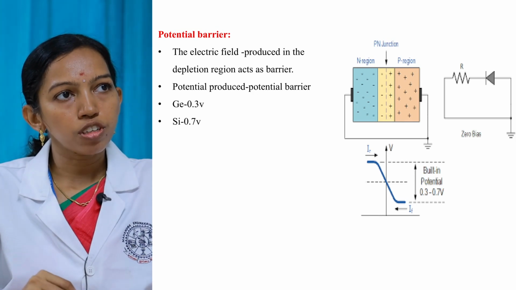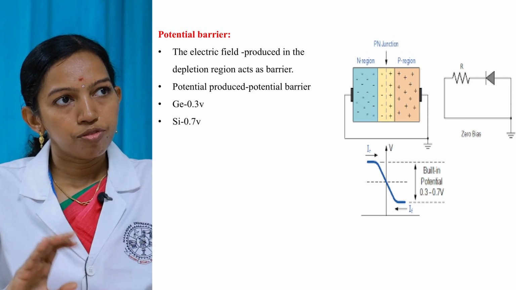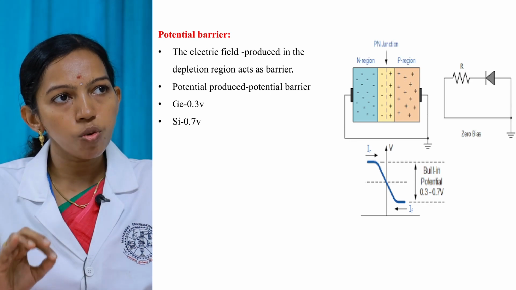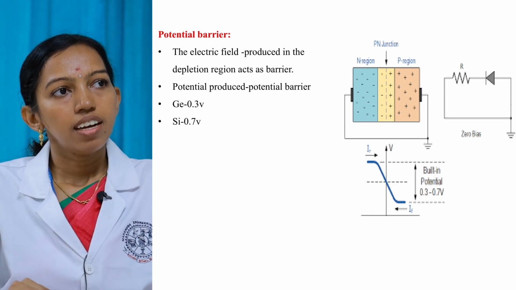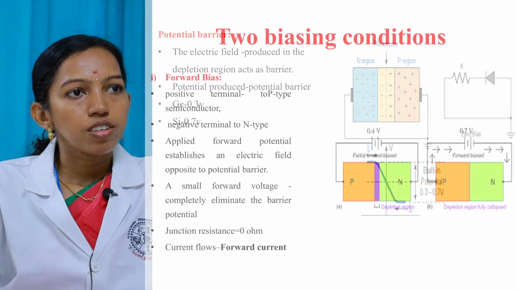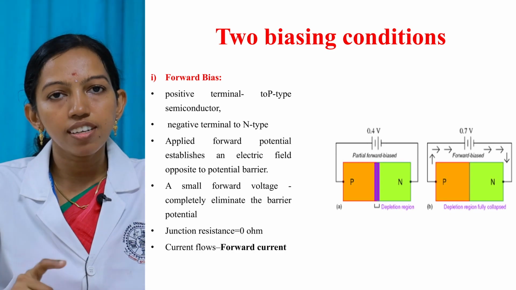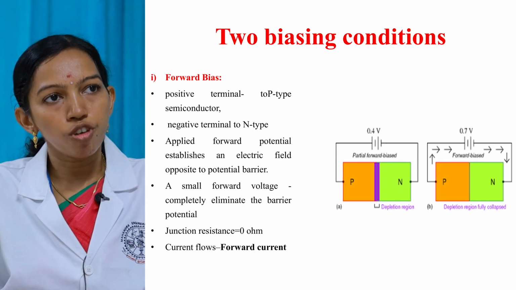So the resulting potential is called the potential barrier, which is very small, that is 0.3 volt for germanium type semiconductor and 0.7 volt for silicon type of semiconductor. So a diode can be operated in two biasing conditions. One is forward bias and the other one is reverse bias. So the first one is forward bias.